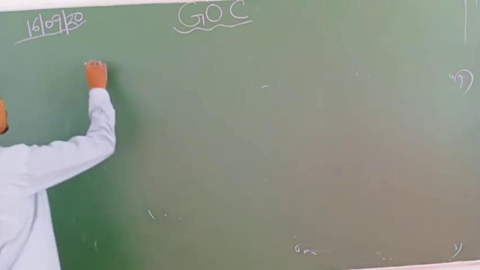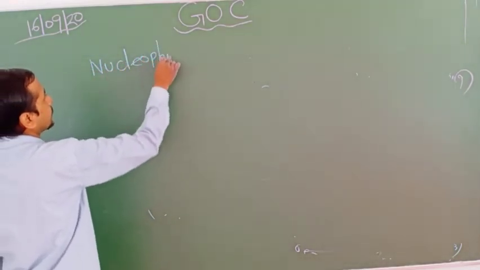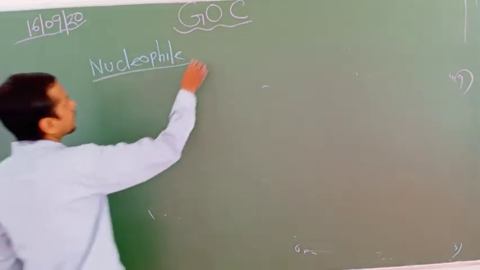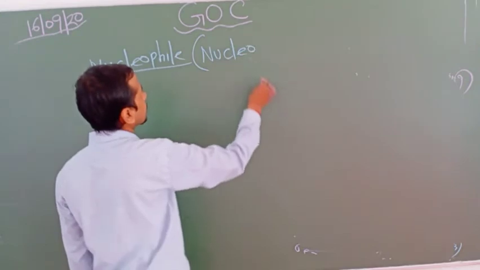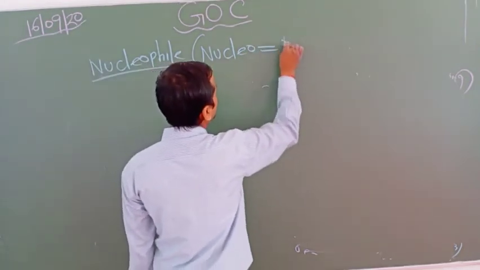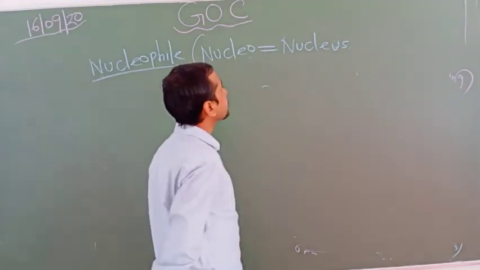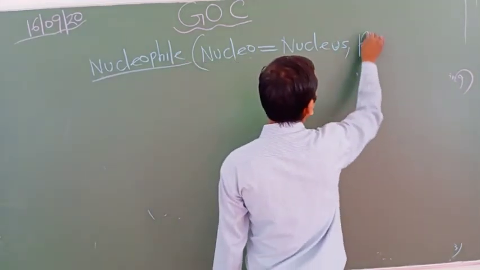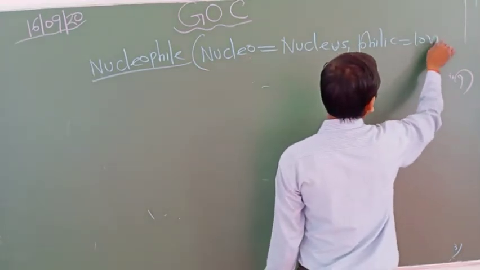Now, dear students, let us focus on the nucleophile. Again, here nucleo means basically nucleus having the positive charge, and philic means loving.